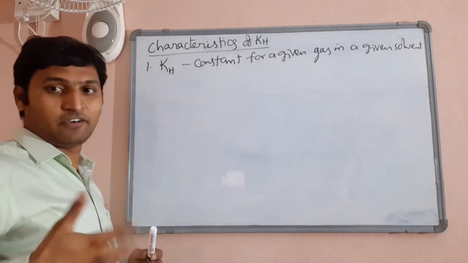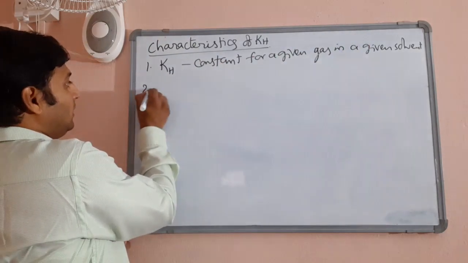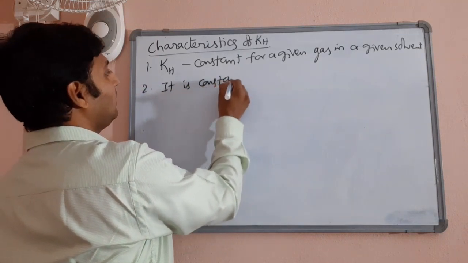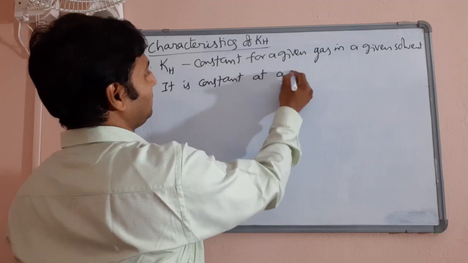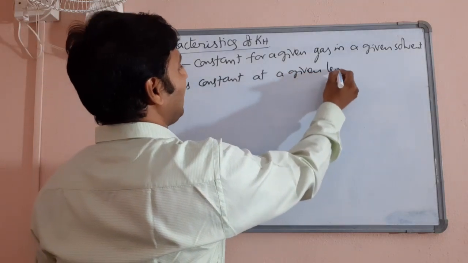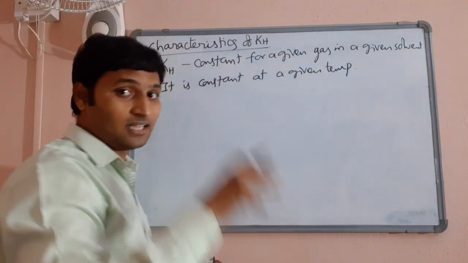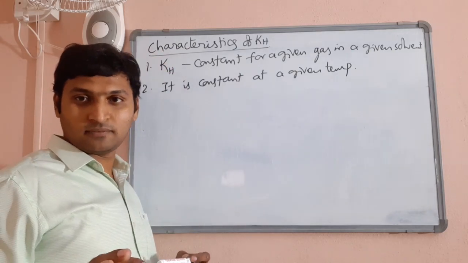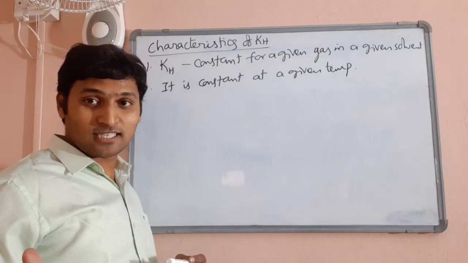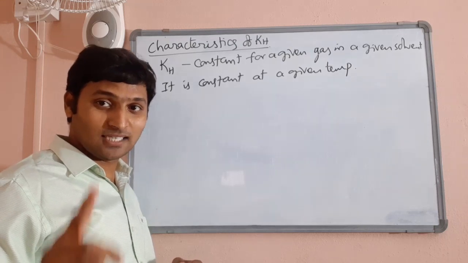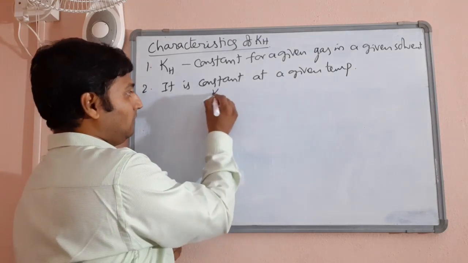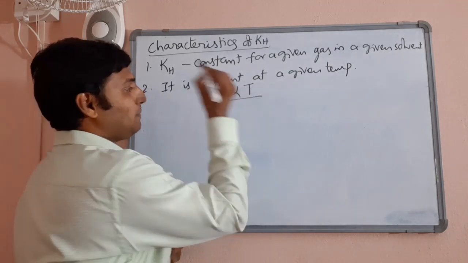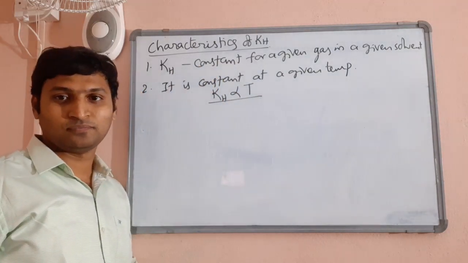So it is different for different solvents, number one. Number two, it is constant at a given temperature. Means, as long as I am talking about dissolution of a gas in that solvent at that temperature, that KH value applies. Whereas if temperature changes, KH value also changes. And look at the interesting observation, KH value is directly proportional to the temperature.